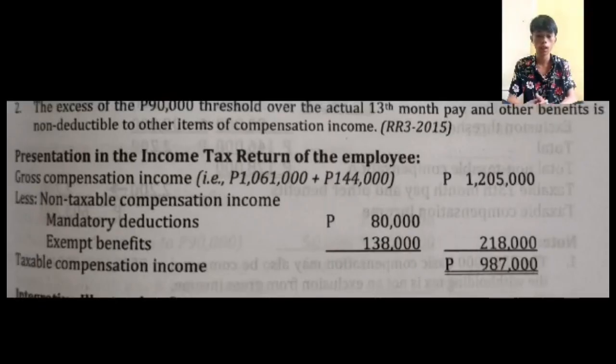And now for presentation in the income tax return of the employee, we have the gross compensation income 1,205,000. And we're going to deduct mandatory deduction plus the exempt benefit, which is 80,000 plus 138,000, equal to 218,000. So 1,205,000 minus 218,000 is equal to 987,000.